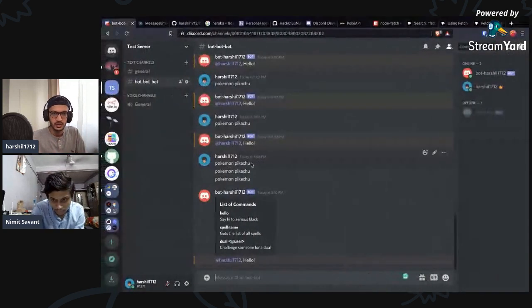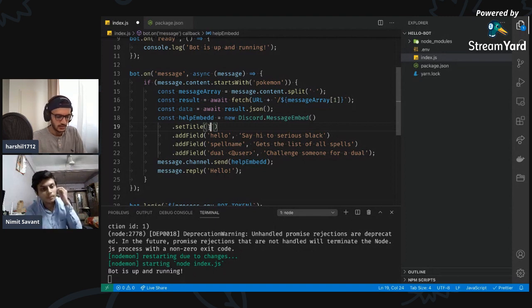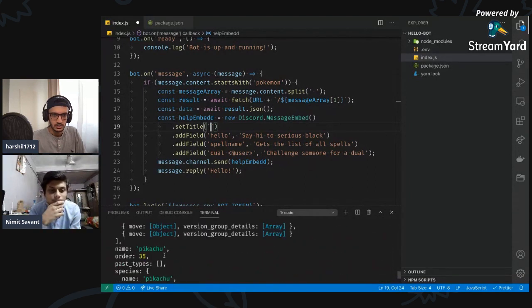Now coming back to this. So what it did was, okay, list of commands. So here this should be the name of our Pokemon. But now do we have the response as well? Yeah.